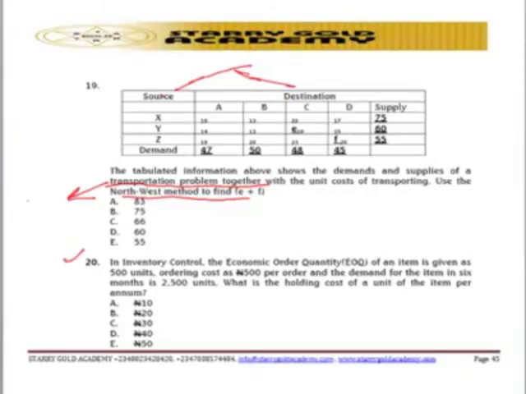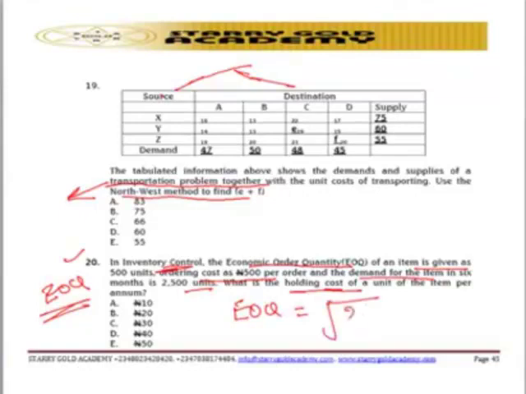And lastly, in the multiple choice, question number 20: this question is talking about inventory control. The economic order quantity of an item is given, the ordering cost is 500 naira per order, and demand for the item in 6 months is given. What is the holding cost? This particular question tests students on EOQ, economic order quantity. The formula for the EOQ, let me quickly analyze this: EOQ equals the square root of 2DCO all over CH.